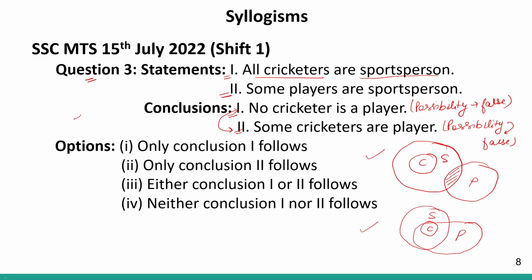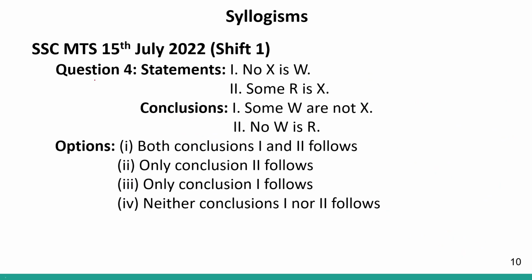So, basically, I can say either conclusion 1 will follow or 2 will follow. Correct? So, either of the conditions will follow. So, my answer will be option number 3, that says either conclusion 1 or 2 follows. Because either 1 will follow or 2 will follow. Clear? Coming to question number 4.